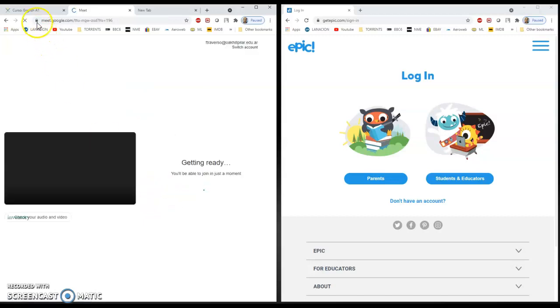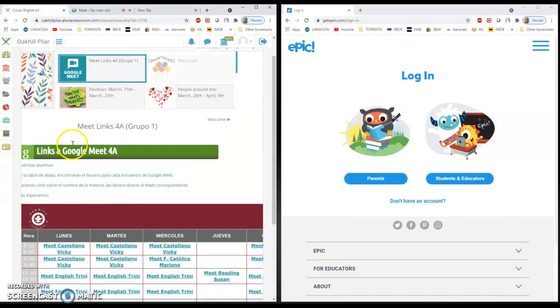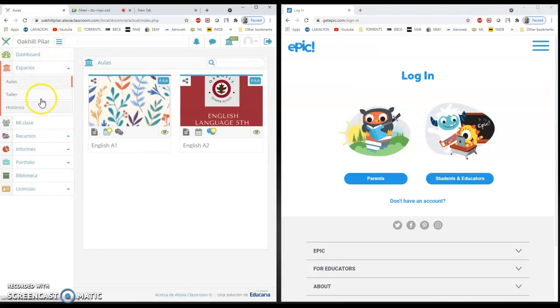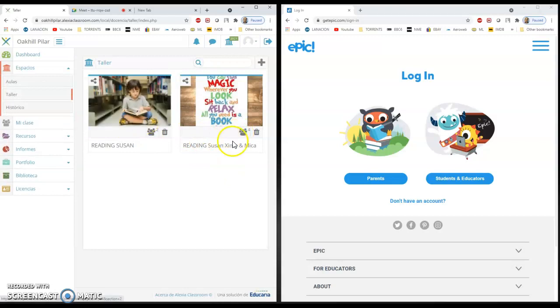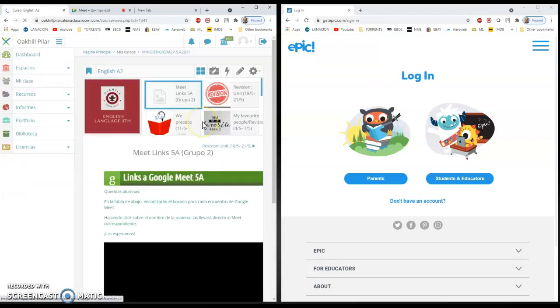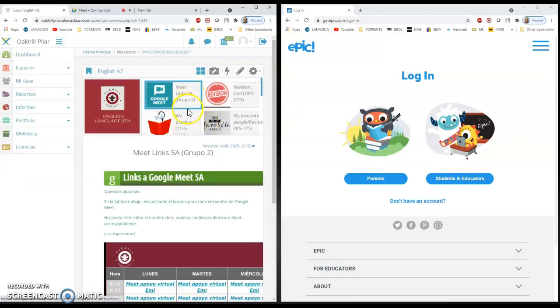One way to enter the Meet is, as I showed you, to enter Classroom, and you will see that it's a bit different now. You used to have here the taller with your reading, and now you have been invited to two aulas. In Alexia, when you enter an aula, the first thing you see is the timetable. Look at what happens with 5th A.